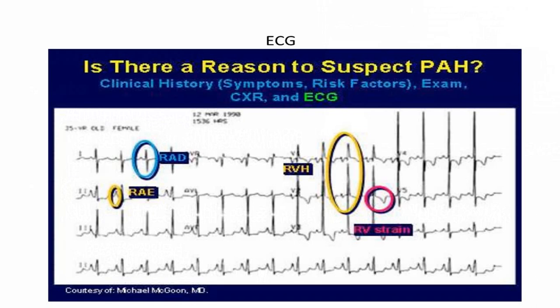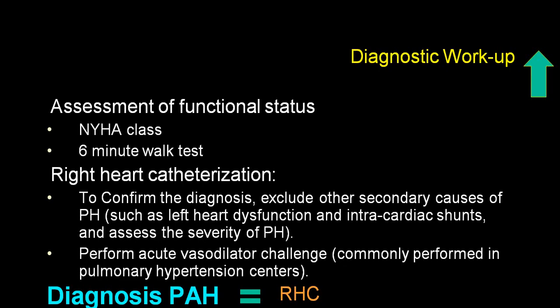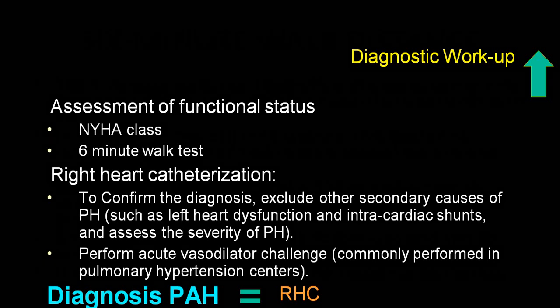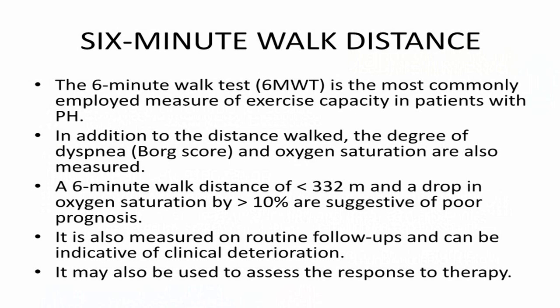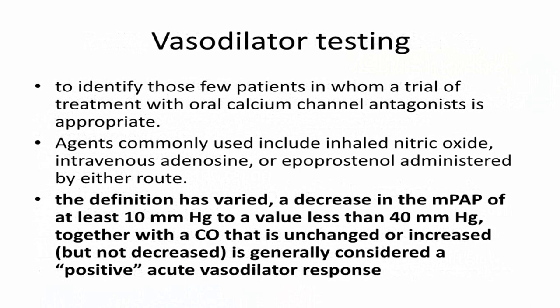In pure right side disorders, particularly group 3, group 4, you will have RVH, P pulmonale, tachycardia, etc. This is very characteristic, showing you RVH and P pulmonale. Right heart catheterization is the gold standard. 6-minute walking test is very frequently useful to differentiate different functional groups, that is group 1, group 2, group 3 and group 4. I've already mentioned right heart catheterization and left heart catheterization.